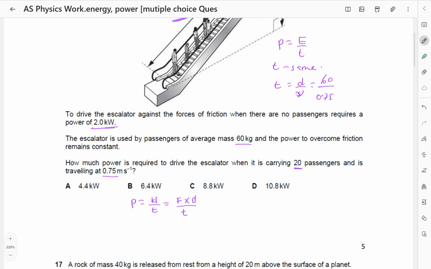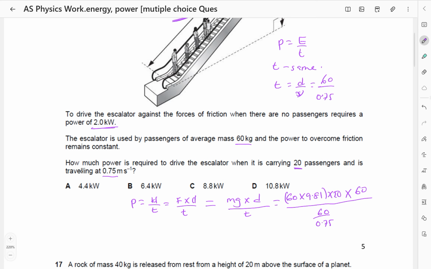So I'm now substituting. The force is going to be the weight, which is m times g, then times the distance traveled through, then divide by the time. The mass is 60, but there are 20 passengers, so 60 times 9.81, then I multiply this by 20 to get the total weight. The distance it is going to travel through is 60 meters. Then the time is 60 over 0.75.